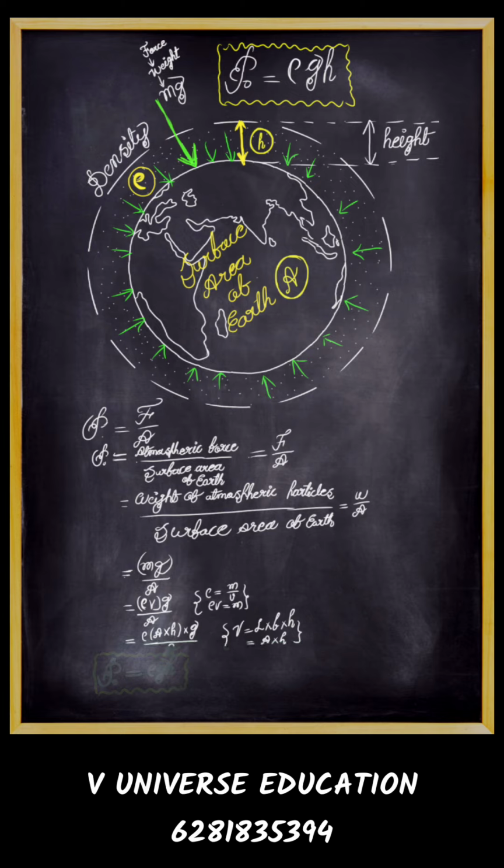Here volume is equal to length into breadth into height, and length into breadth is equal to area. So V is equal to area into h. So we get rho AGH divided by A. A by A will get cancelled. Finally we get P naught is equal to rho gh.